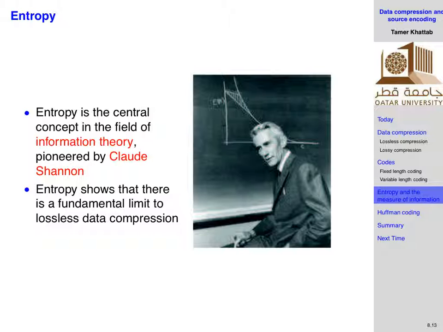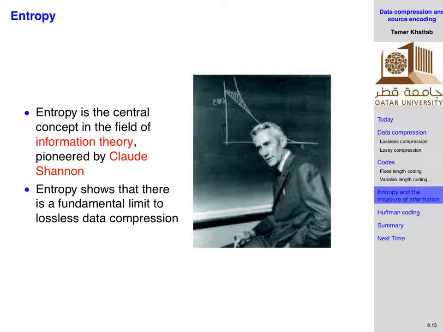So before going into describing the Huffman coding, we need just to understand what's the limit that I talked about, which is called the entropy. For any source, and this is Shannon, the father of information theory, who came up with the basics of all these, like source coding, channel coding, and so on.